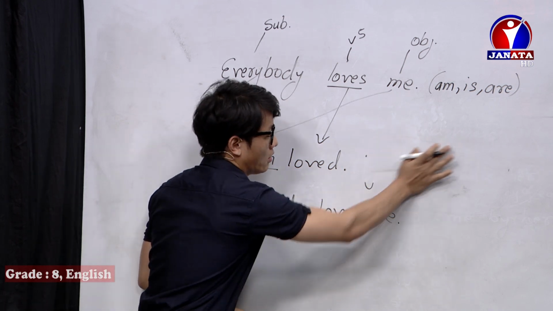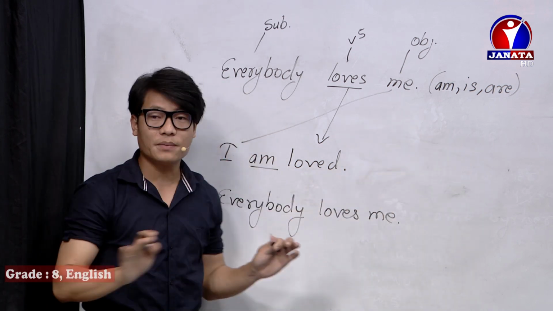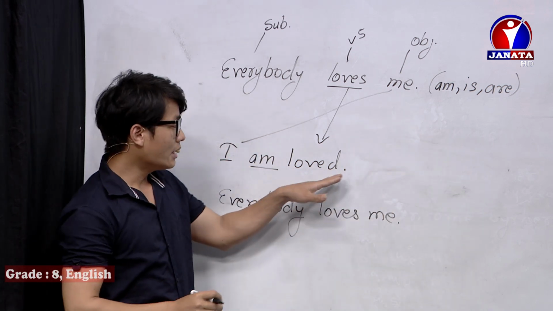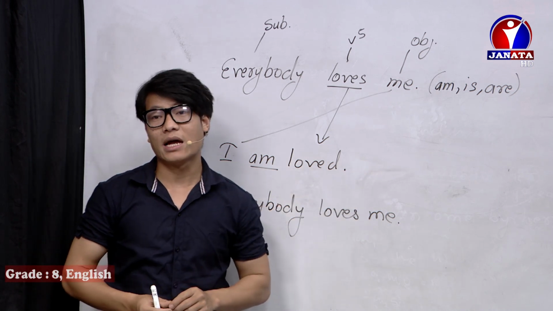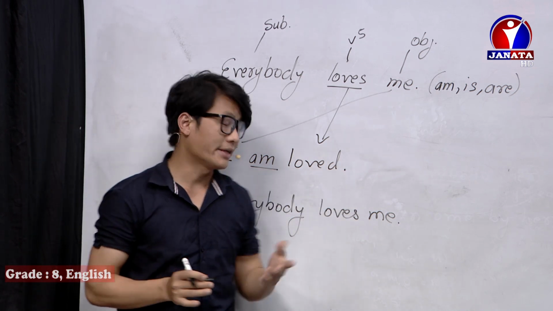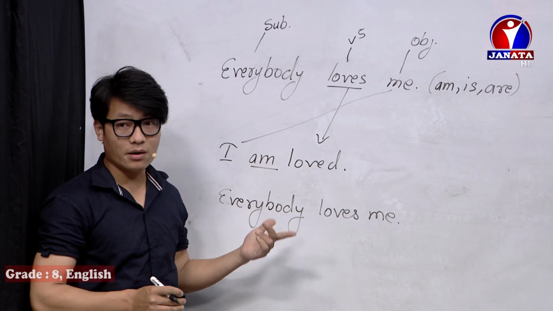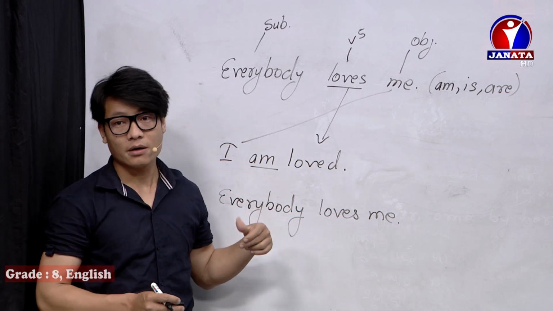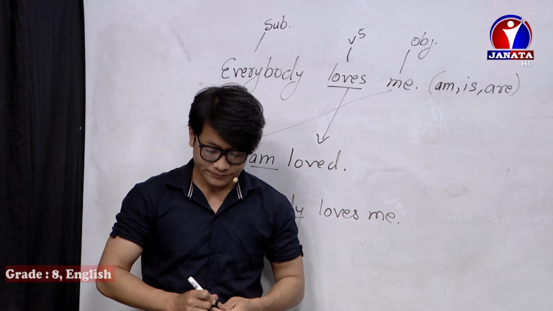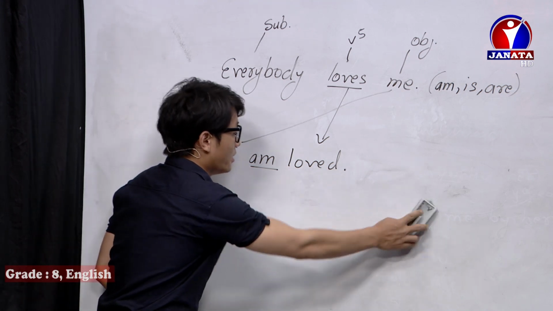But you should not be now, because when there is nothing, you should be sure that there is a vague subject, and it can be everybody, everyone, someone, somebody. You can write anything.